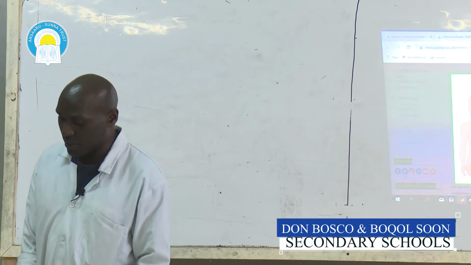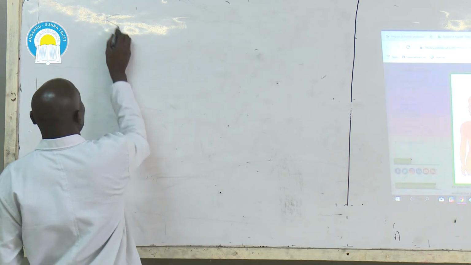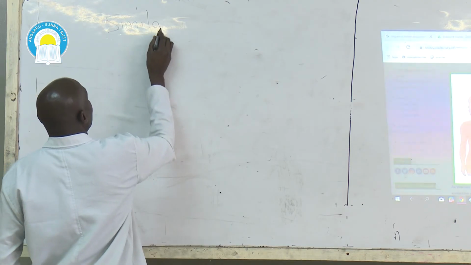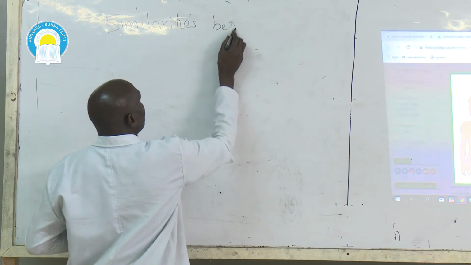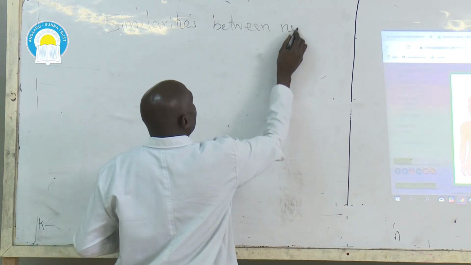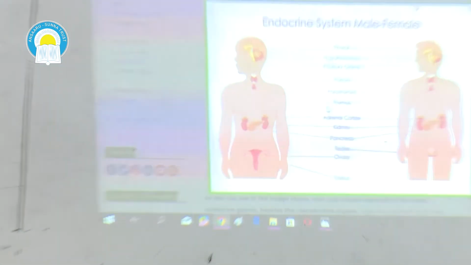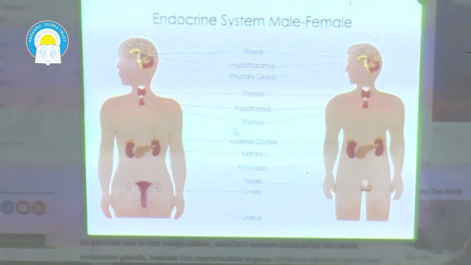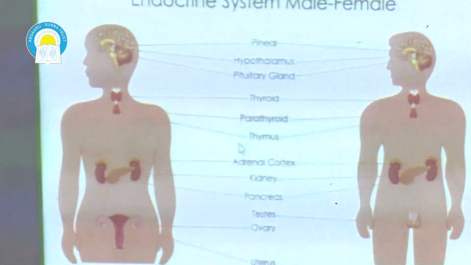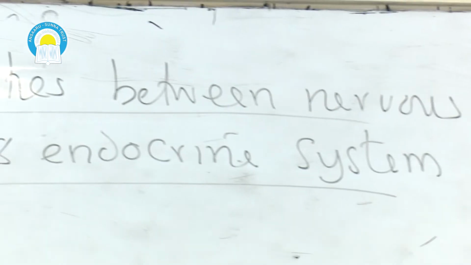And the next one we look at is comparison, similarities between the nervous system and the endocrine system. So both of them we know are means of communication within the body.